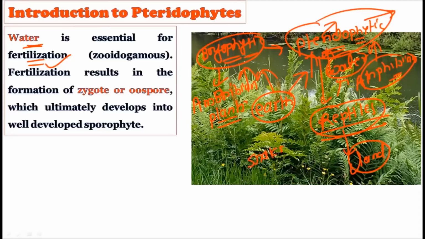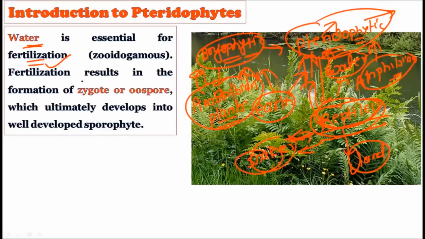Snakes and reptiles are used interchangeably, and they are called the reptiles of the plant kingdom or the snakes of the plant kingdom. So while describing the bryophytes, we generally say the amphibians of the plant kingdom, and when we describe the pteridophytes, we say they are the reptiles or the snakes of the plant kingdom.